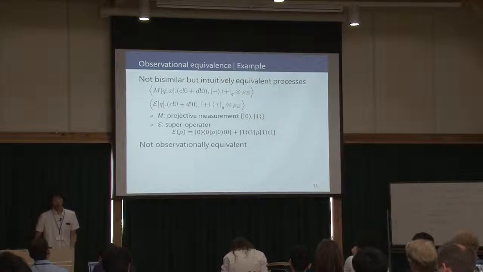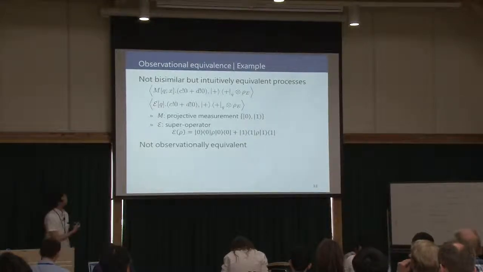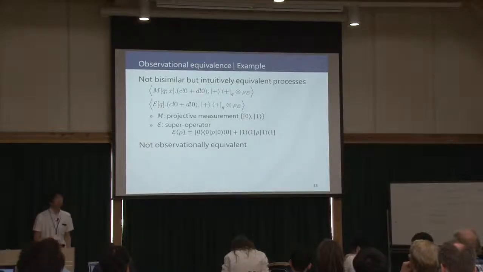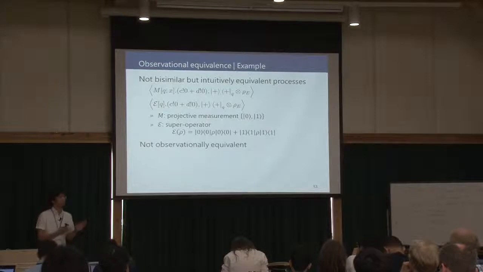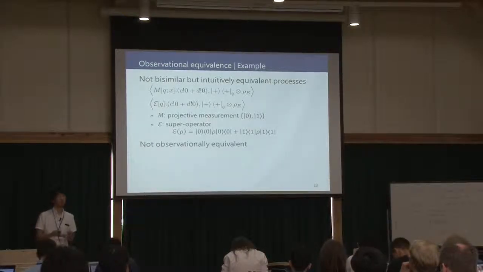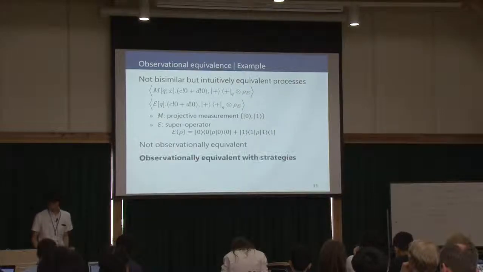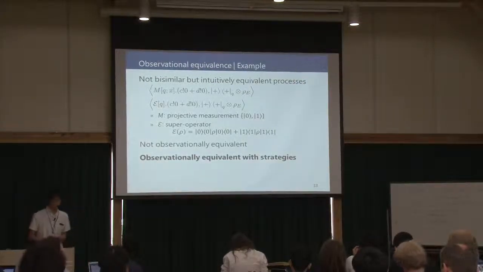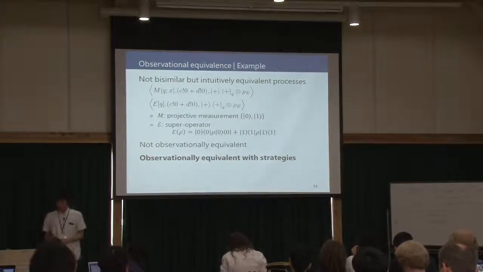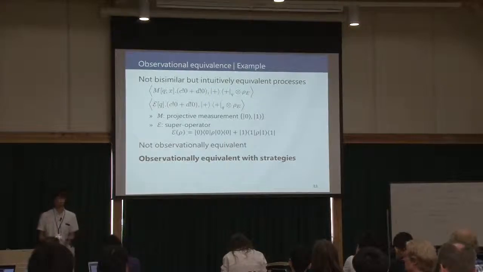Now I'm going back to our motivating examples again. These are intuitively equivalent processes, but they are not bisimilar and they are not observationally equivalent using schedulers. But we proved that they are observationally equivalent with strategy. So I conclude that observational equivalence with strategy is what we want to define.